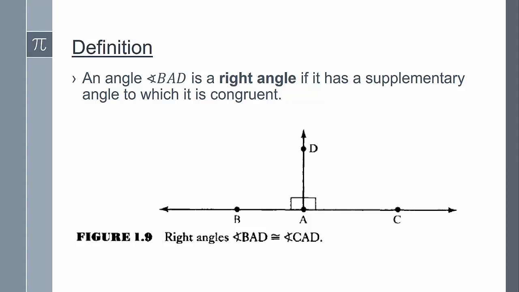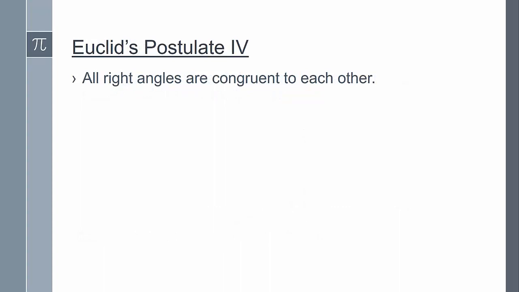Now we can state Euclid's fourth postulate. All right angles are congruent to each other. So this postulate tells us that even though two right angles may be very far away from each other, they nevertheless have the same size. They're congruent.